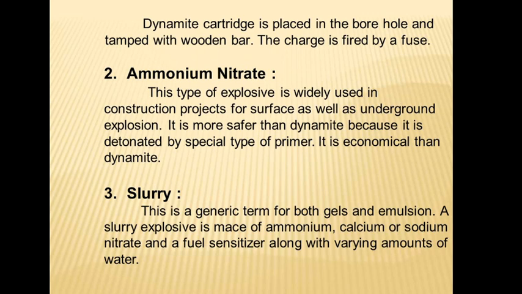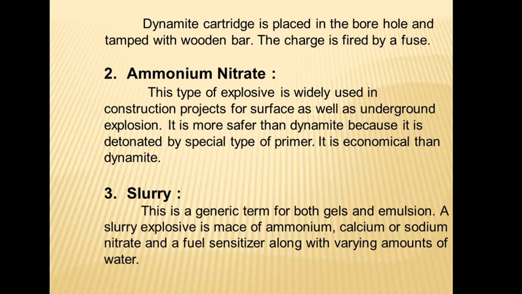Then ammonium nitrate. This type of explosive is widely used in construction projects for surface as well as underground explosion. It is safer than dynamite because it is detonated by a special type of primer. It is also more economical than dynamite.